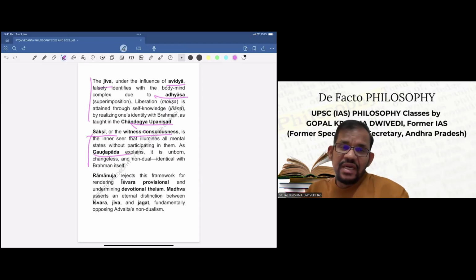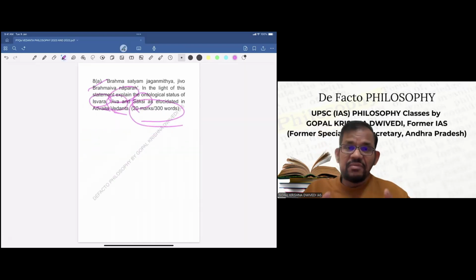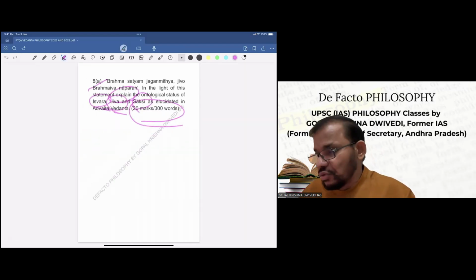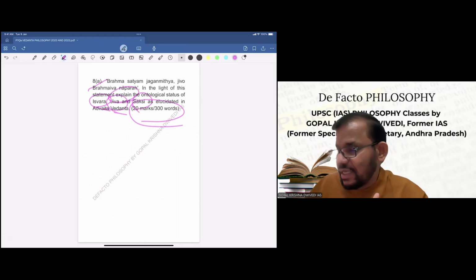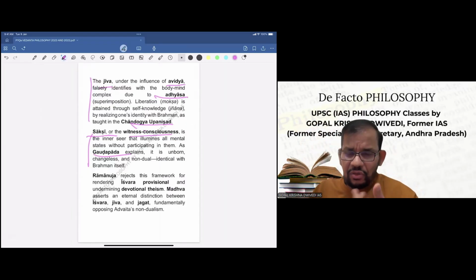In the light of the sentence Brahma Satyam Jagat Mithya, Jiva Brahmaiva Na Parah, we have to explain it, and accordingly it has been explained. Now a few critical evaluation points also, let us see.